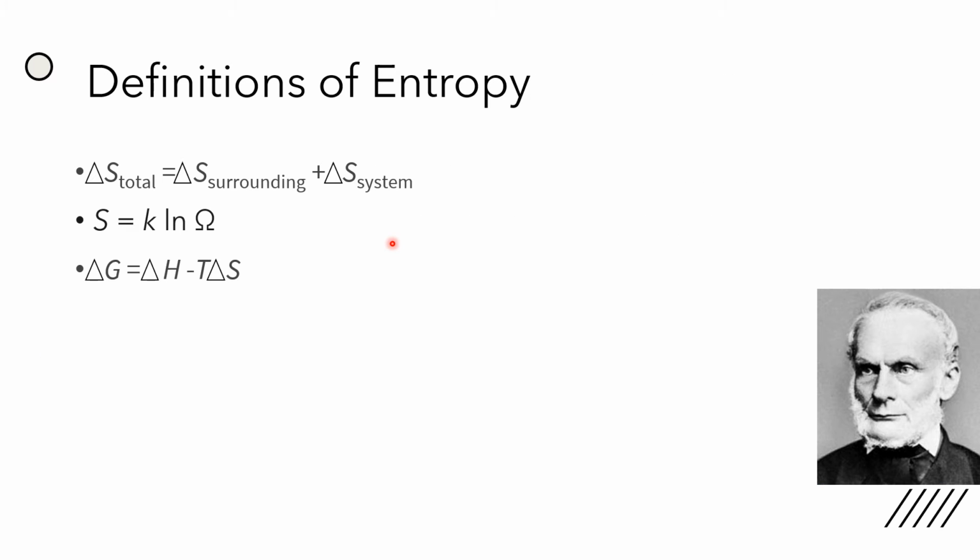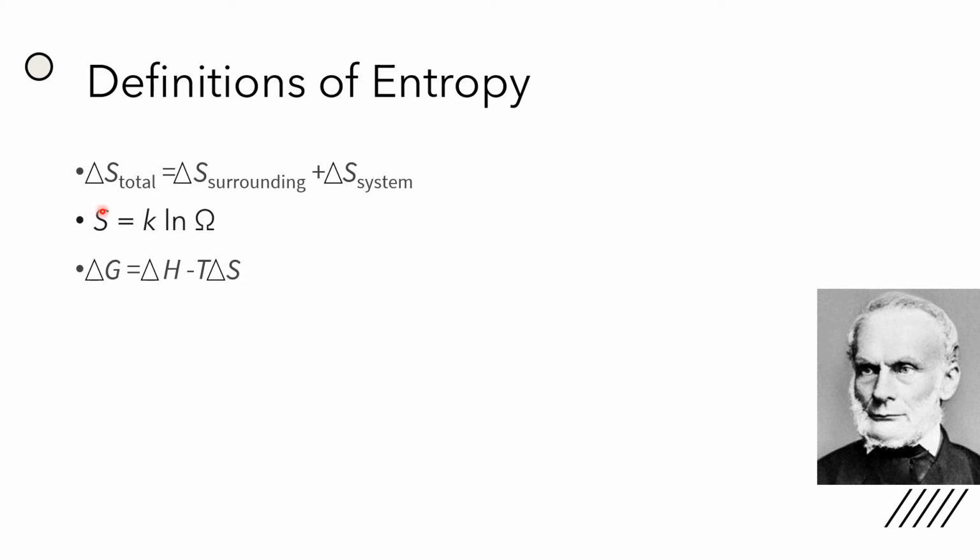So in this slide, we will be discussing the various definitions of entropy which we have. Obviously, we will not be able to discuss all the definitions and all the formulas for entropy, but here are some important ones. Before starting, let's discuss this scientist. This is Rudolf Clausius, and in the 1850s, he was the person who came up with the discovery of entropy.